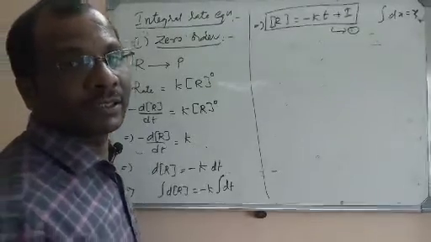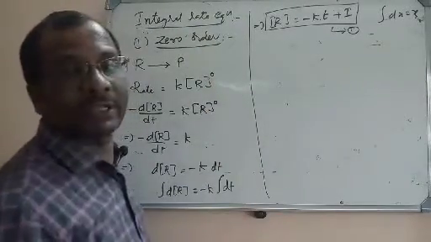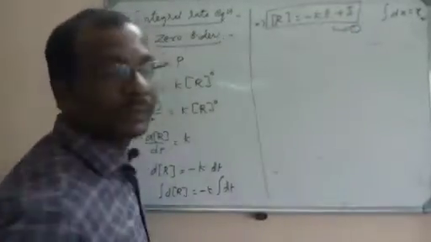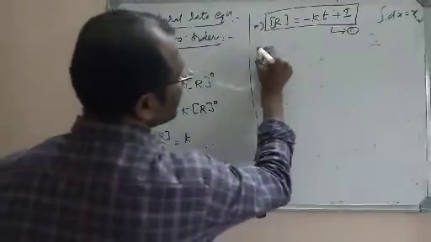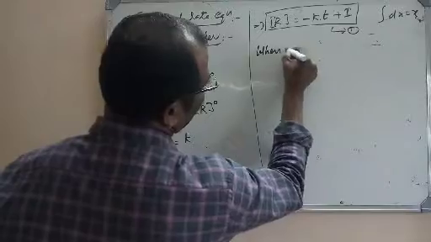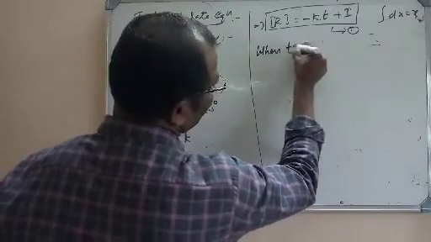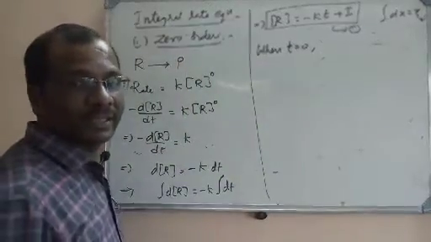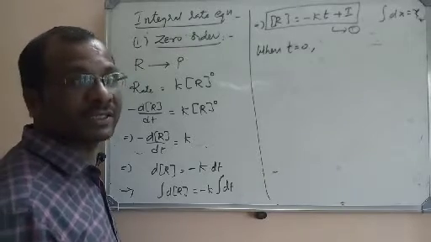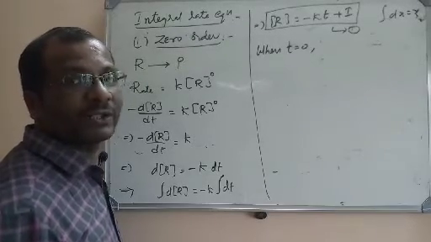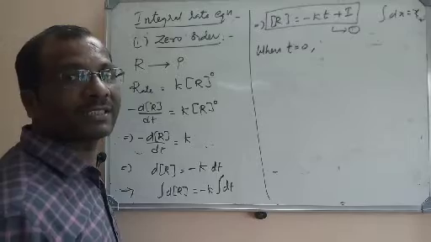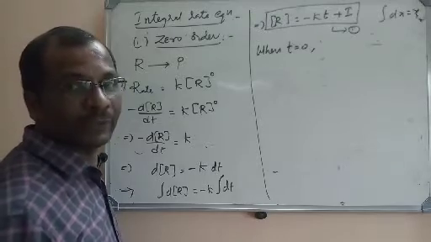Remember that in every type of integral rate equation, while determining the I value, we consider t as 0. I will tell you what is meant by t equals 0. That means at the beginning of the reaction, the reaction has not even started. The time is 0 seconds. No products are formed.